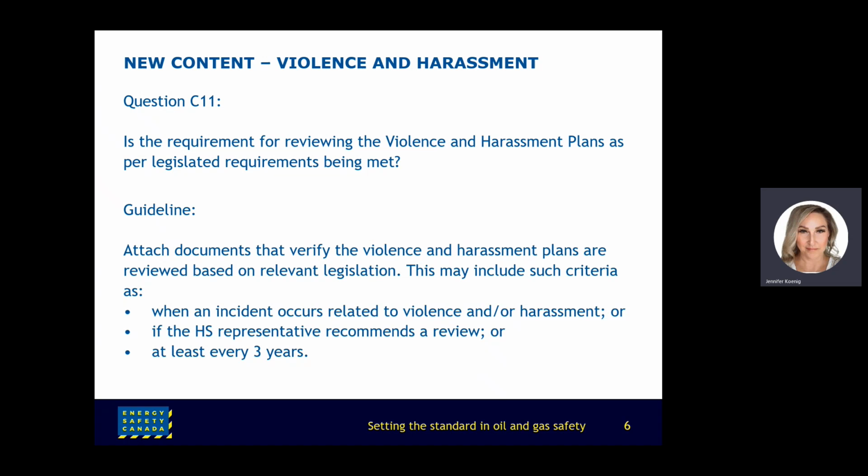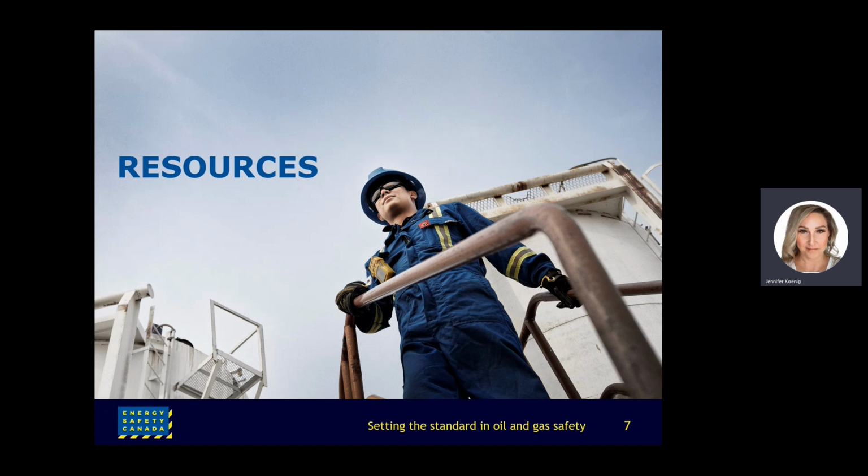For example, in Alberta, violence and harassment plans are required to be reviewed at least once every 3 years, whereas in BC, workplace bullying and harassment policies require annual review. We'll conclude today's presentation with additional resource information.